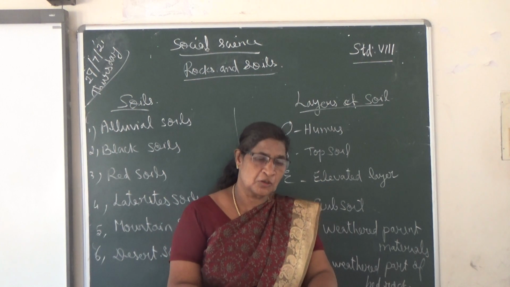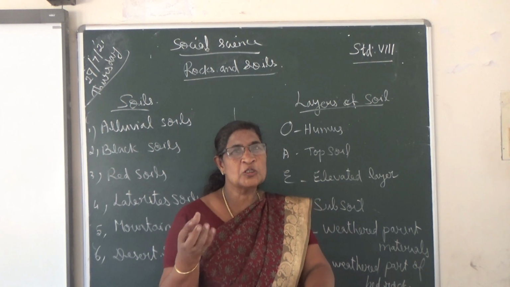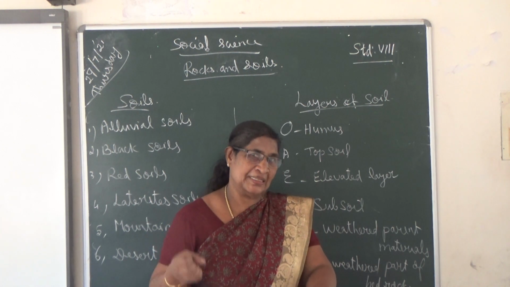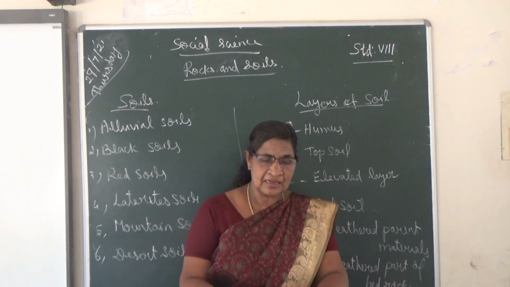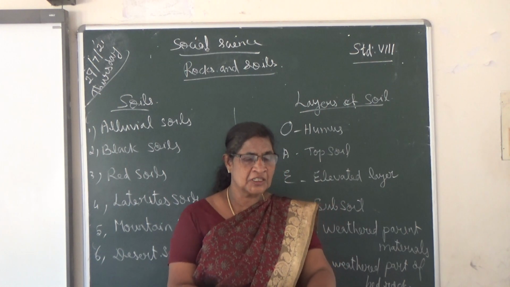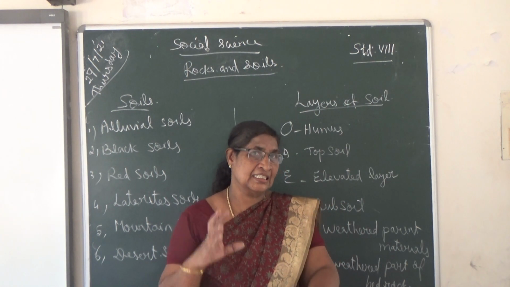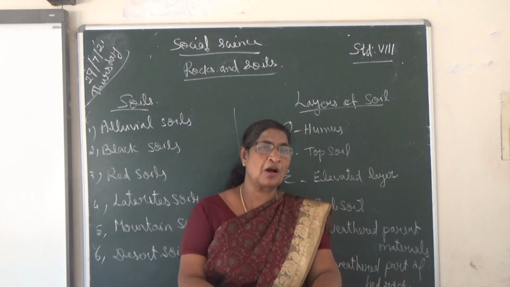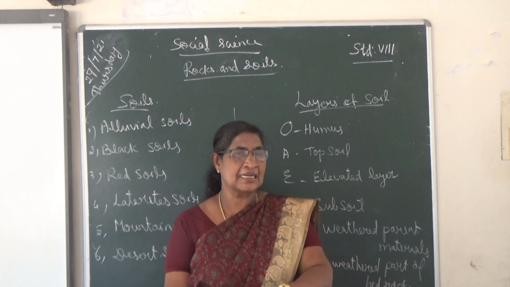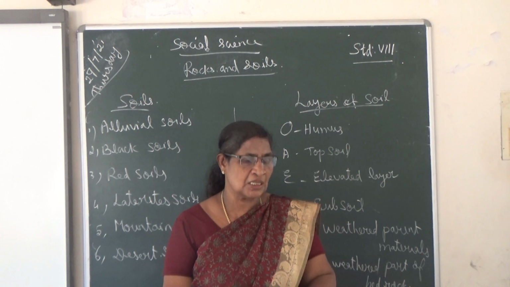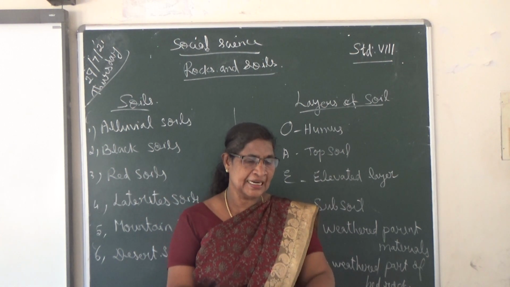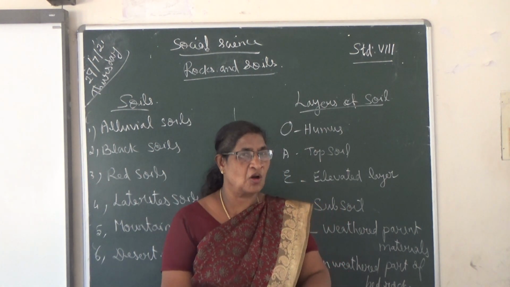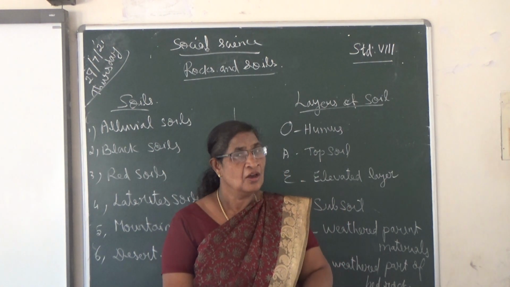It leads to the formation of loose materials. When the rocks are broken, they form loose materials. Later on, the vegetation that develops in those regions forms humus in the soil. What is humus? Humus is the decayed plant material, enriching the soil and making it very fertile.